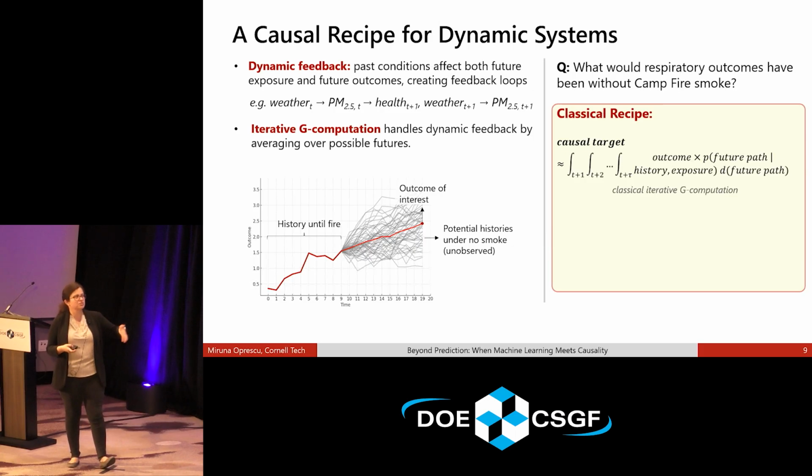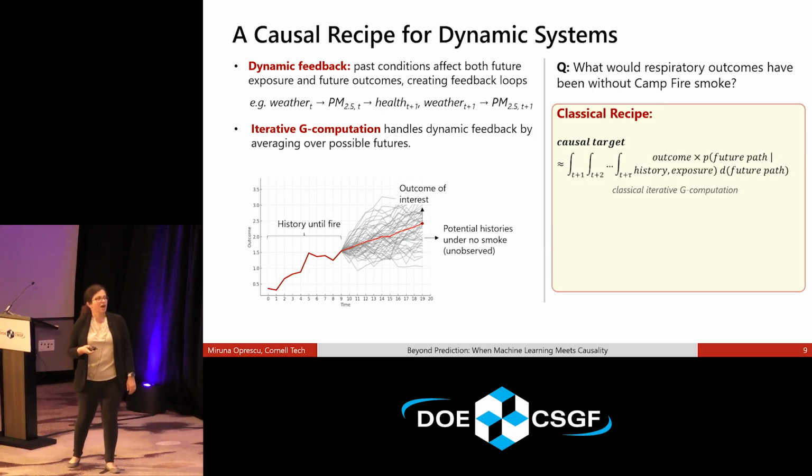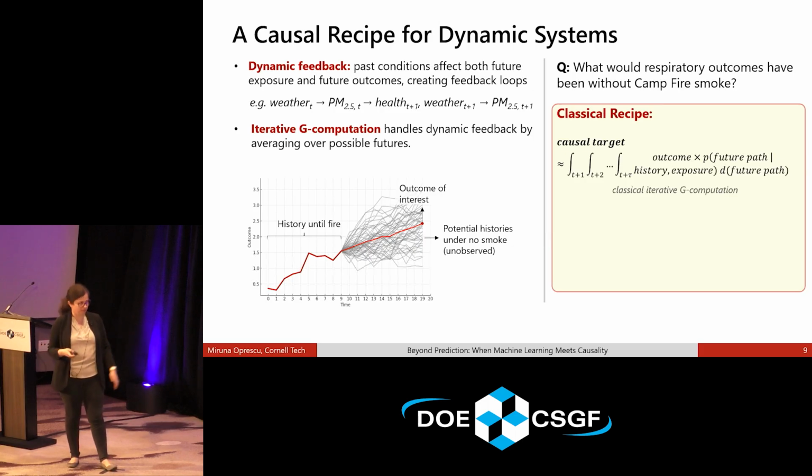And to find the answer to this dynamic feedback, what we have to do is this nested integral over all of these time steps where the fire happened, using these conditional probability distributions that are very high dimensional, right? So that's the solution, and that's not something I figured out. But it's a very, very difficult thing to estimate because it has these probability distributions that are very high dimensional.